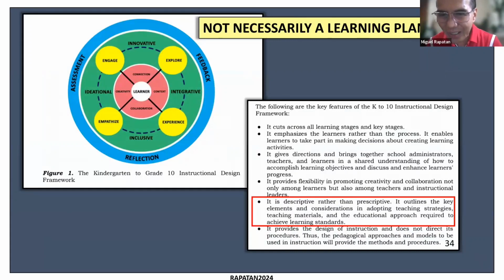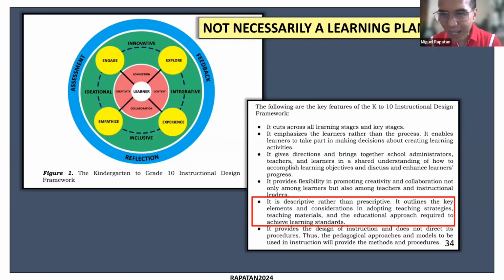It emphasizes the learners rather than the process, so at the center of the diagram you have the learner. It gives direction and brings together school administrators, teachers, and learners in a shared understanding of what to accomplish. It provides flexibility, promoting creativity, collaboration. So those deal with 21st century skills.